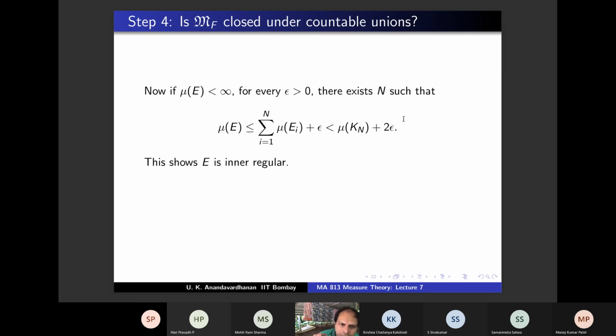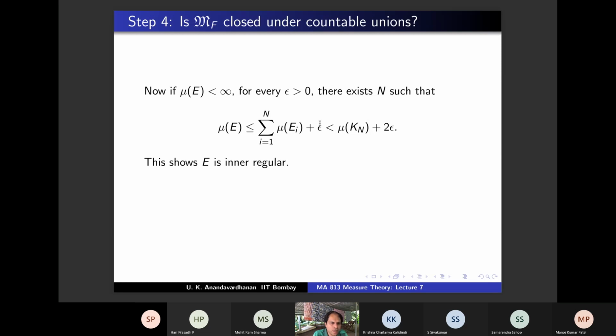Why does this show E is inner regular? Because you have exhibited a compact set. Kn is a compact set. What do we need to show for regularity? Mu E is the supremum of mu K with K contained in E, right?